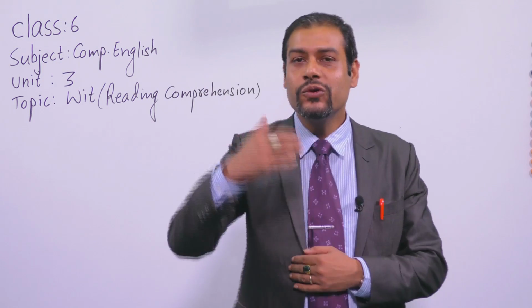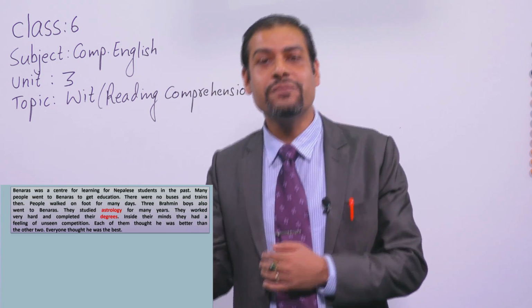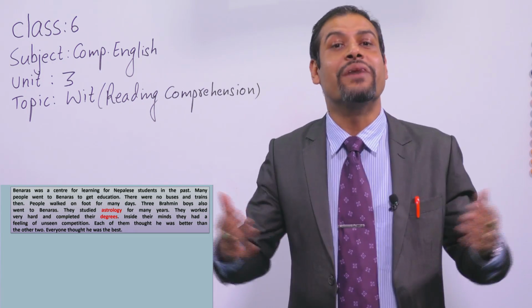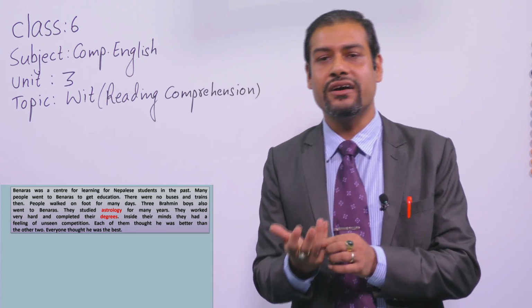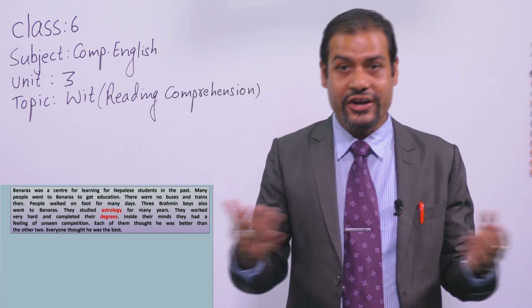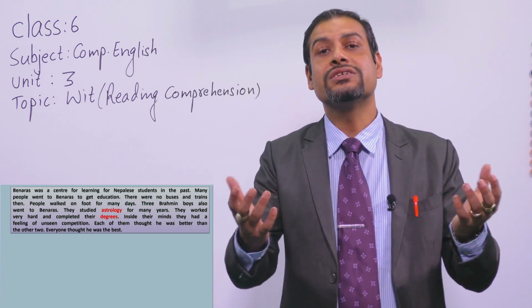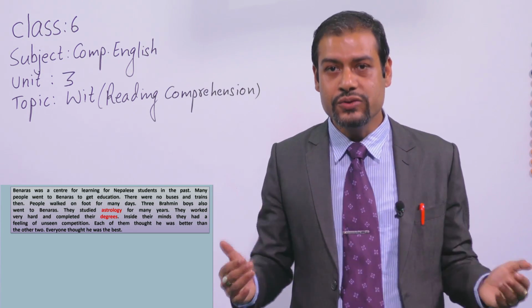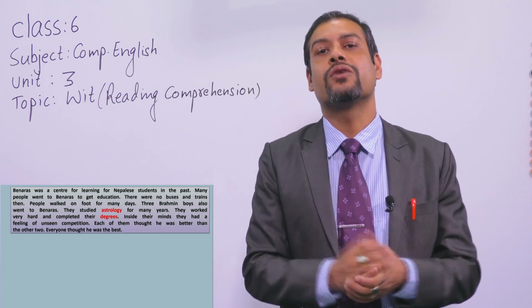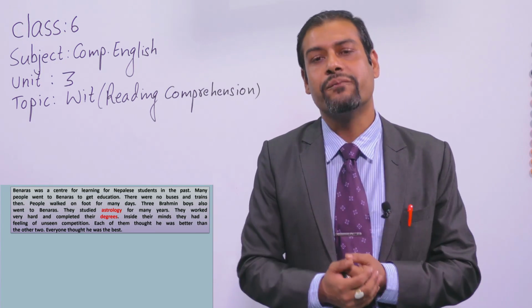Nowadays, if you want to go from one place to another place, we have modes of vehicles, like you can go by a bus, you can go by an aeroplane, such modes of transportation you can use. But in the past, there was not the facility of vehicles, okay?